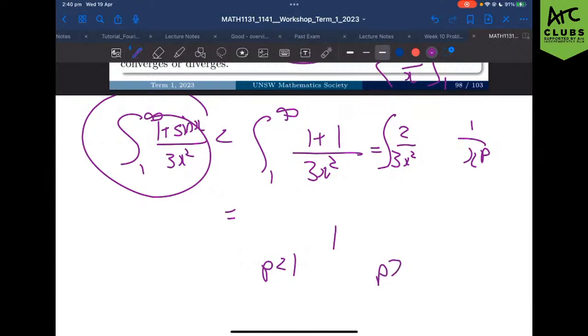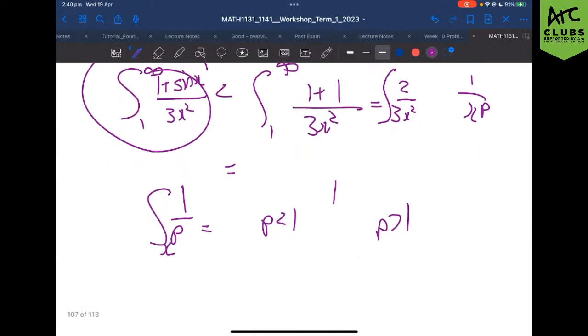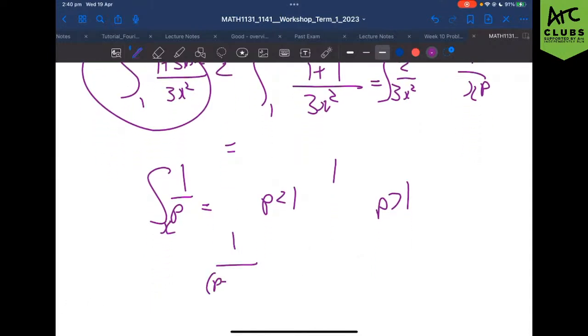Whereas if p is greater than 1, you get the integral of 1 over x to the p. If p is bigger than 1, then that means it's like, damn, how do you do basic integration? Guys, I'm actually struggling here. This is embarrassing. It's like 1 over p minus 1, x to the p minus 1, and if p is negative, it's probably going to have a negative out the front as well. Don't judge me on that, but basically because p is bigger than 1, p minus 1 is not 0 or negative, and so therefore it is something that is going to go to 0 when you sub infinity.